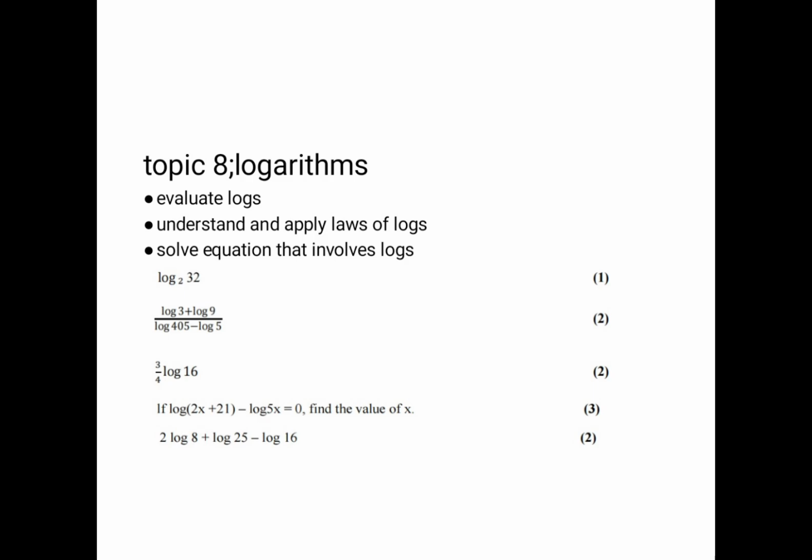And then that one which is saying log 3 plus log 9 divided by log 405 minus log 5. We need to apply the laws of logarithms. If we are adding, we multiply. So log 3 plus log 9, we get log 27, right? And then log 405 minus log 5, we divide for us to get log 81. And then after that, we now have log 27 divided by log 81.